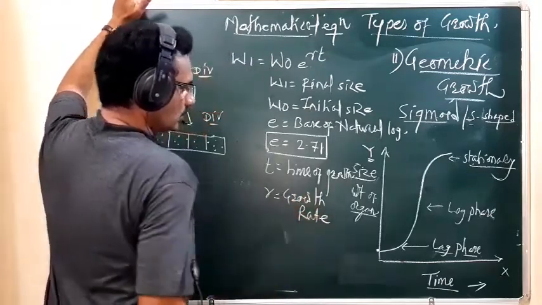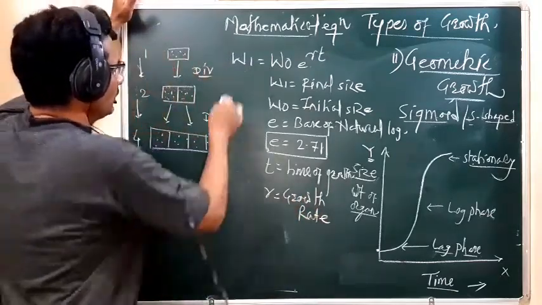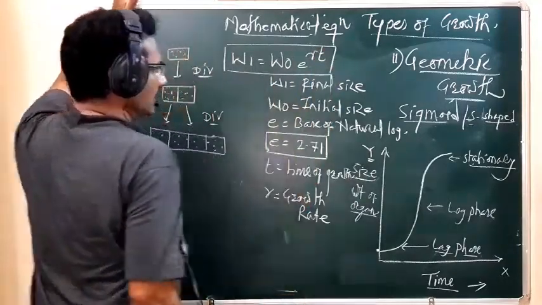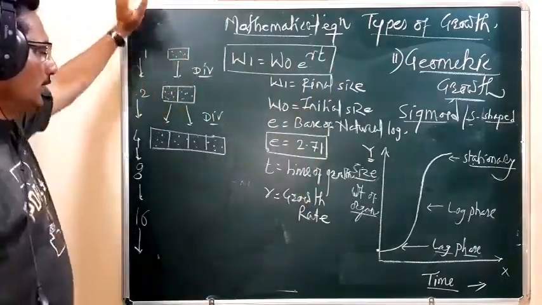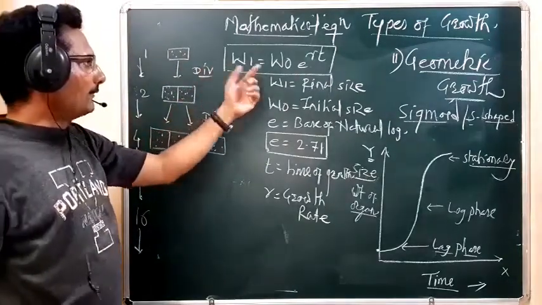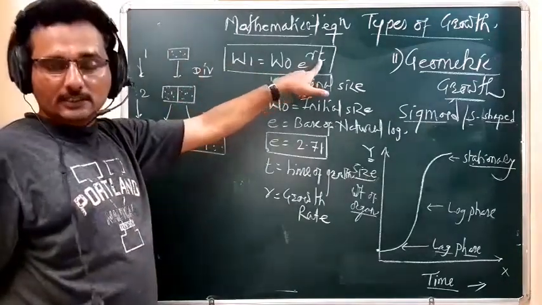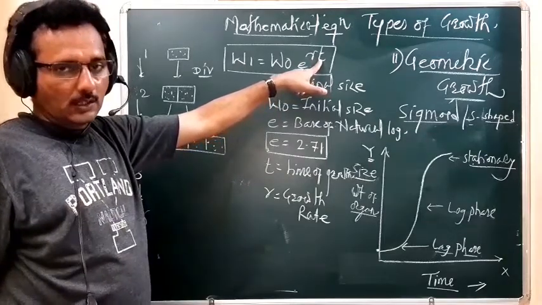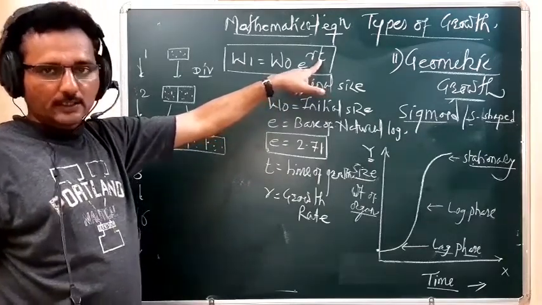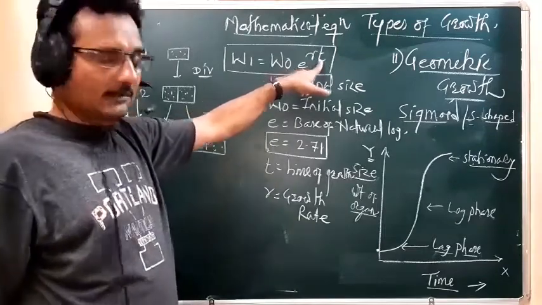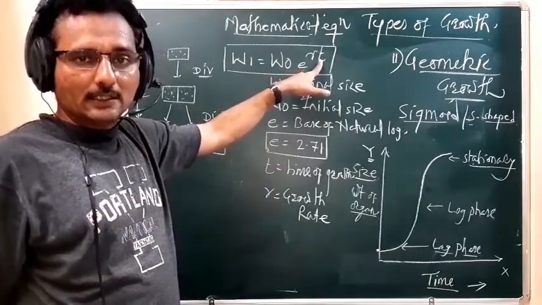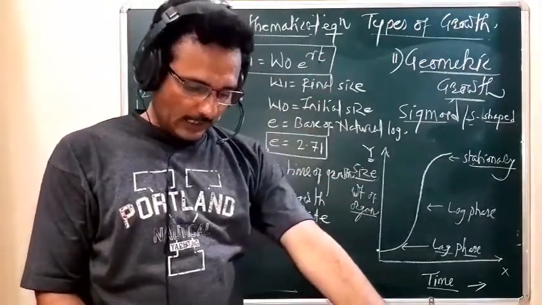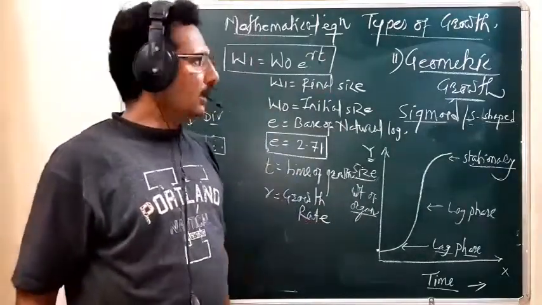With the help of this mathematical formula, we can calculate the final growth after a certain time interval, just like we calculated the arithmetic growth.